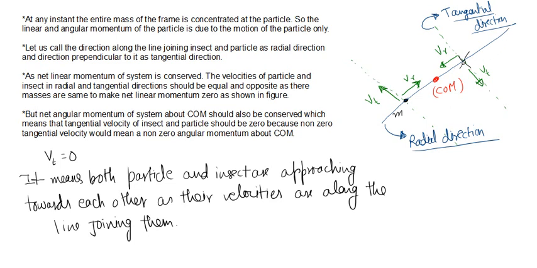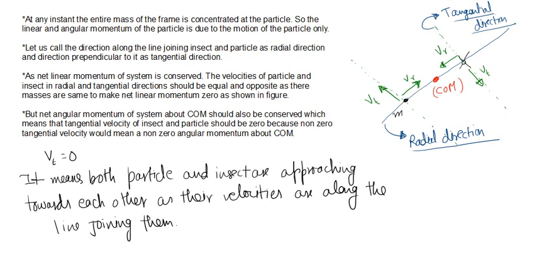Now, in this particular figure, I have taken two directions. The first direction is the radial direction, which is nothing but the line joining this particle, which is on the frame, and this insect. So this is my radial direction, and the direction which is perpendicular to this radial direction is my tangential direction. So I am considering two directions: first is radial and second is tangential. Suppose Vr is the velocity of this particle in the radial direction.